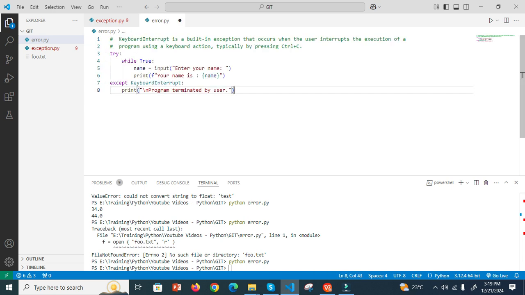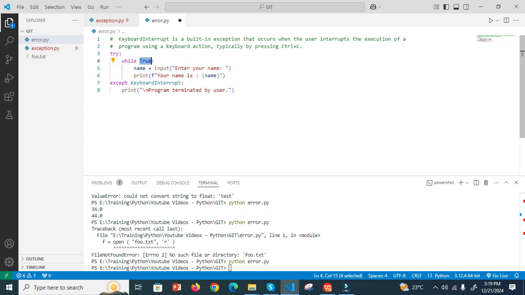Now what will this statement do? First I will explain this. This is a try. If there is any error in this code block, then throw the exception, keyboard interrupt. Okay.